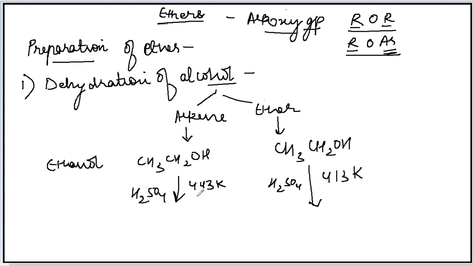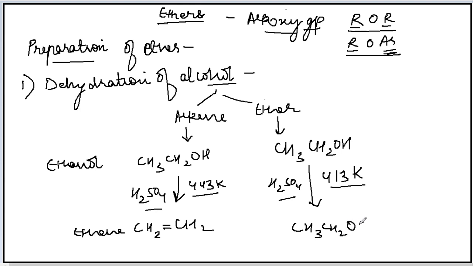When the reaction condition is 443 Kelvin, then as a result of dehydration there will be formation of alkene. Ethene is formed. Whereas when the reaction conditions are 413 Kelvin, then as a result of dehydration it results in the formation of ether. This is your ethoxyethane. Nomenclature I already explained to you in the earlier videos.